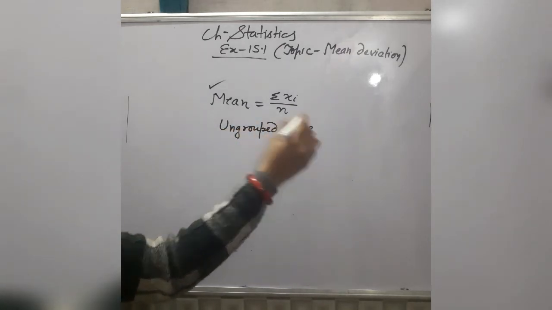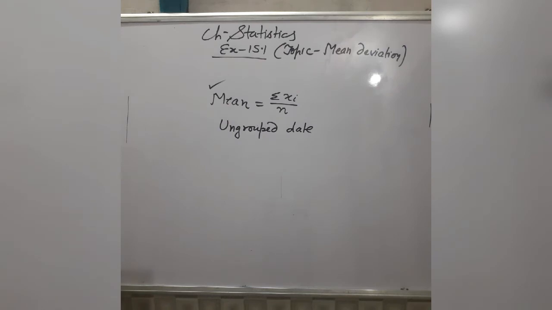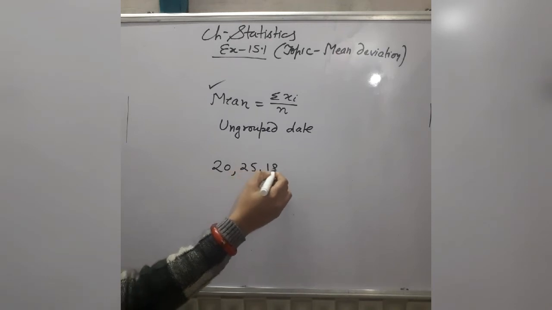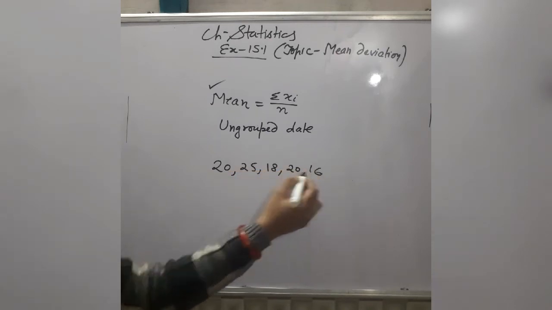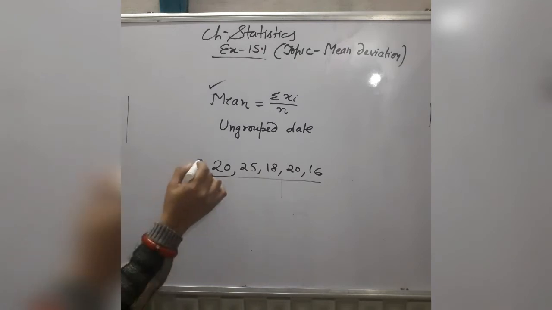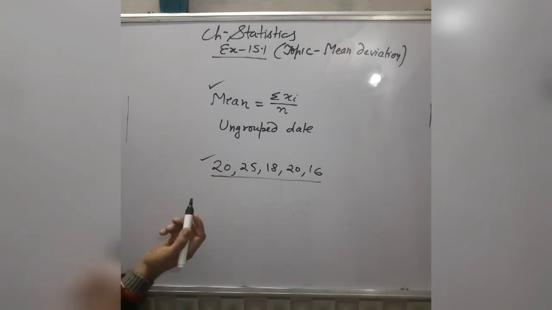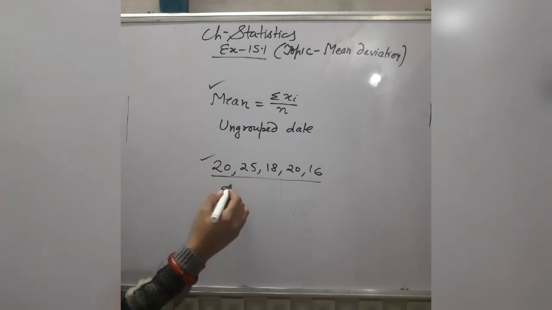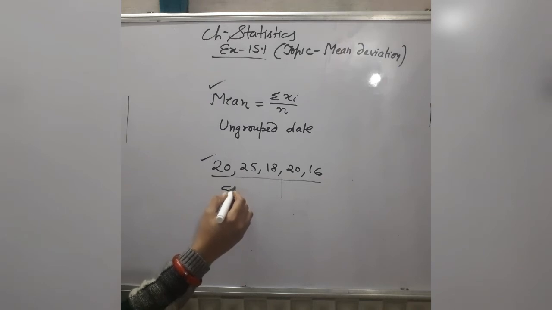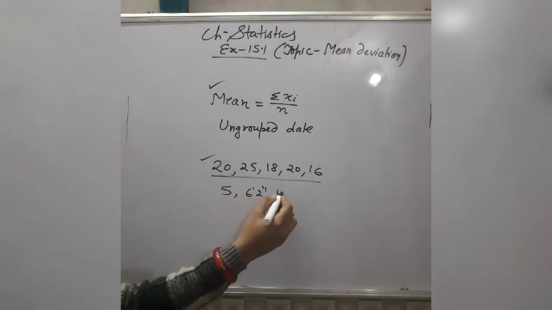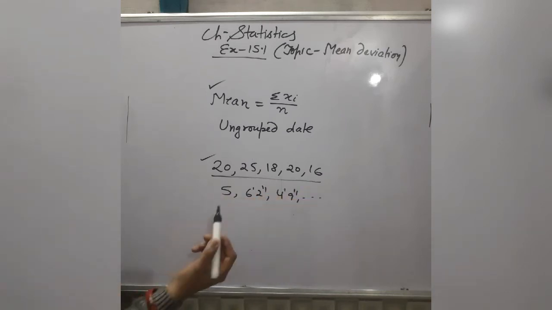Firstly, listen about what is ungrouped and grouped data. Suppose marks of 5 students are given to you separated by commas, individually the marks of each student mentioned in a list. Then this type of data is known as ungrouped data. Suppose you measure the heights of 5 students: 5 feet, then 6 feet 2 inches, and in this way 4 feet 9 inches. If each height is mentioned separated by commas, this is also ungrouped data.